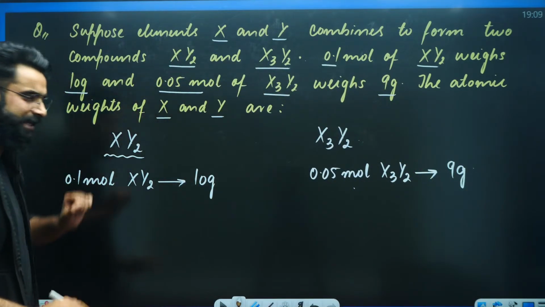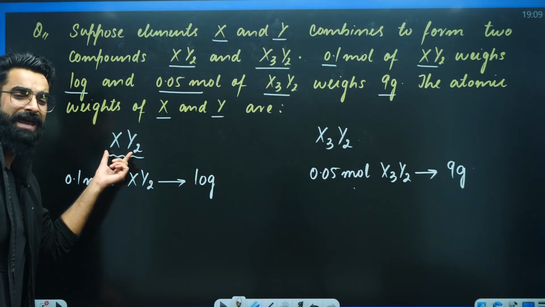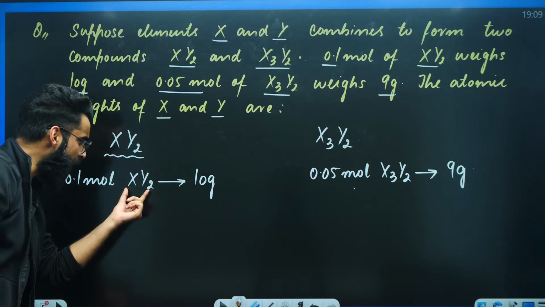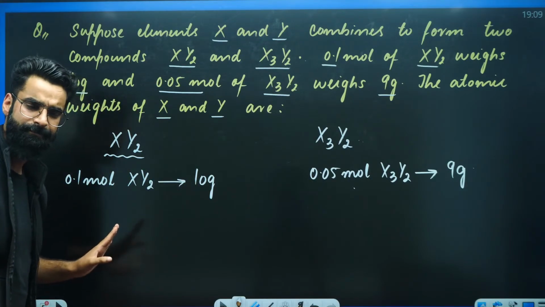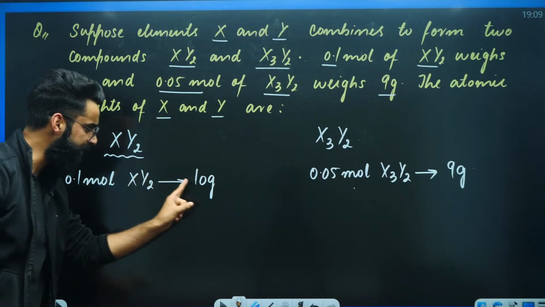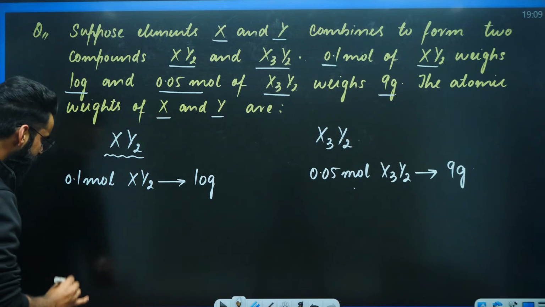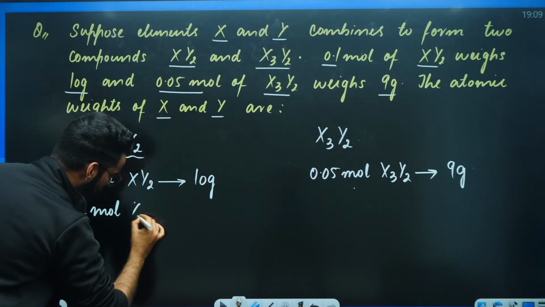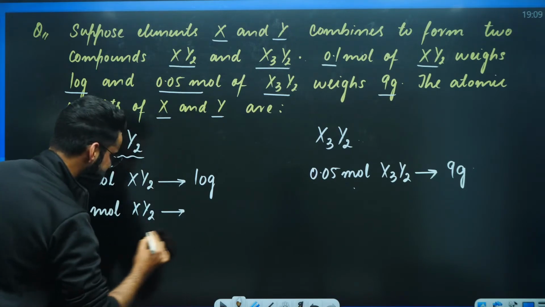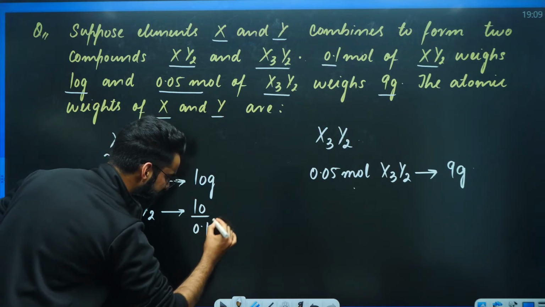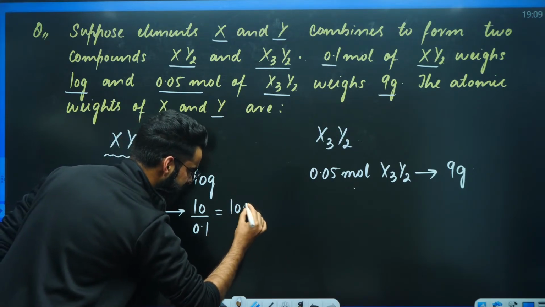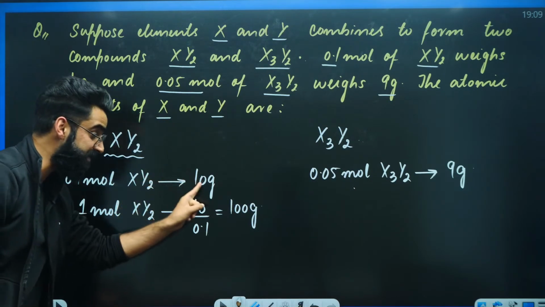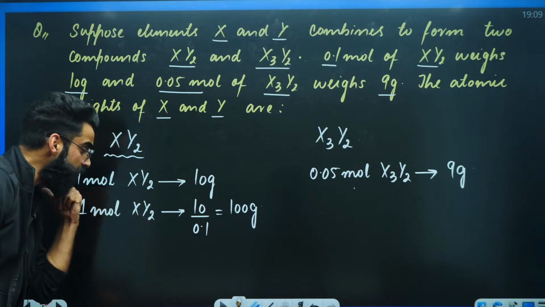Okay? Now you tell me, if I talk about this compound XY2, since as per the question, 0.1 moles of XY2 weighs 10 grams, correct? Now you tell me, by using the unitary method, can I say 1 mole of XY2 weighs 10 divided by 0.1 grams, which will be how much? Which will be 100 grams. So 1 mole of XY2 weighs how much?